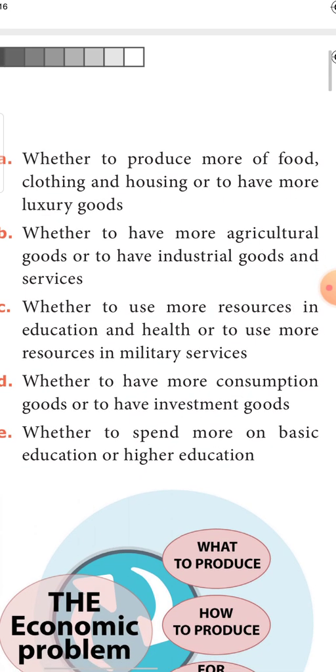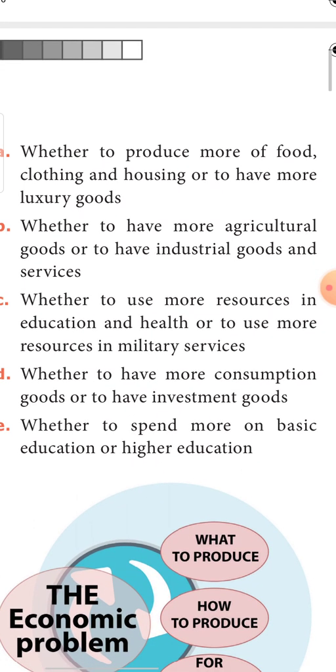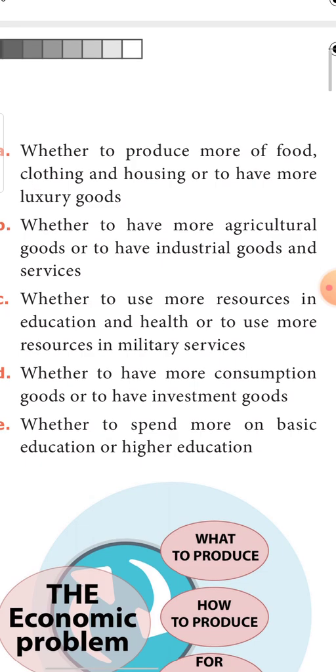Next, the government has to decide whether to have more agricultural goods or to have industrial goods and services. See, we have very limited resources. With these limited resources, should I produce more agricultural goods? Because in a country like India, population is high. So what are we to do? We need to produce more agricultural goods.